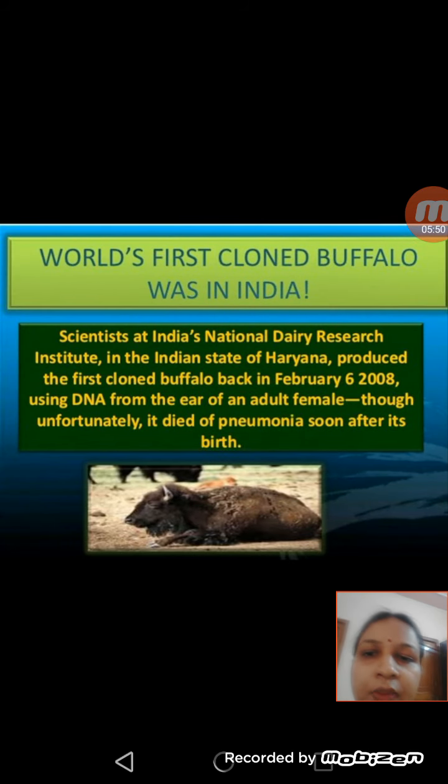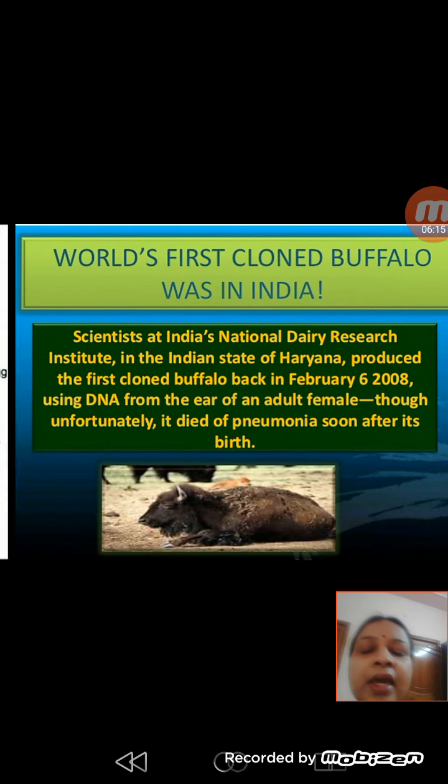In India, the scientists of the National Dairy Research Institute in Karnal, Haryana, produced the first cloned buffalo on February 6, 2008, using DNA from the ear of an adult female. But unfortunately, it died of pneumonia soon after its birth. So such a clone was also produced in India at NDRI.